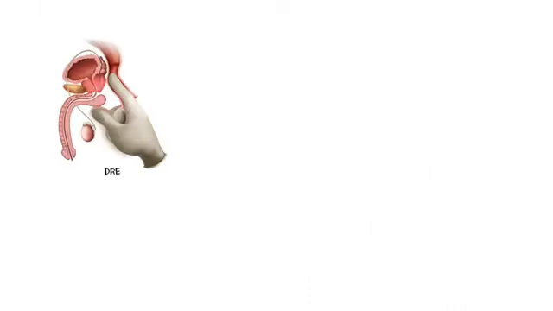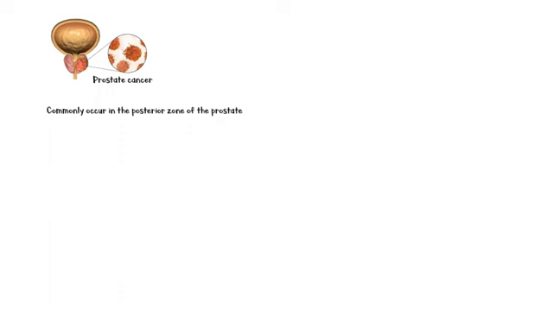Prostate cancer commonly occurs in the posterior zone of the prostate, which is distant from the prostatic urethra. Thus, the tumors can grow large before they cause urinary symptoms. When large enough, they cause dysuria and other obstructive urinary symptoms. In addition, the person may have bleeding or blood-stained urine.